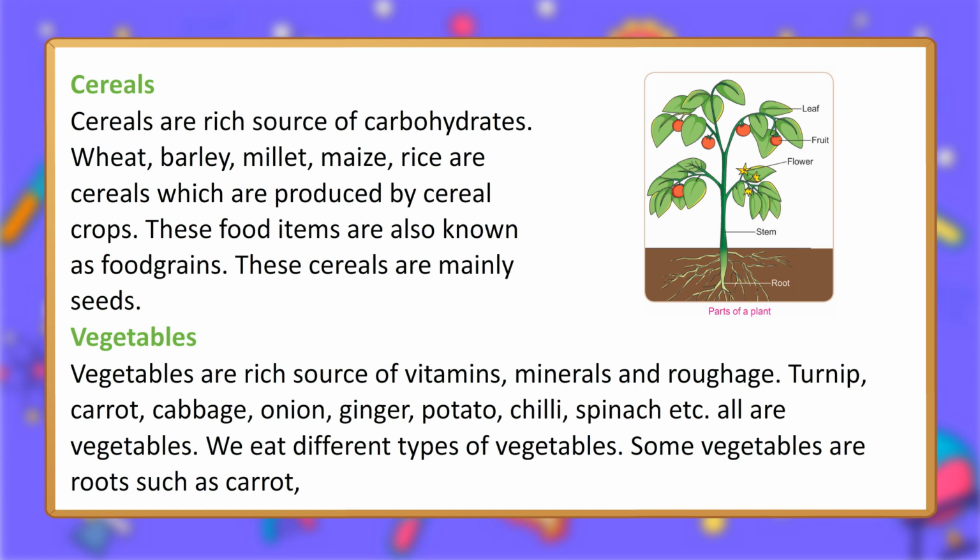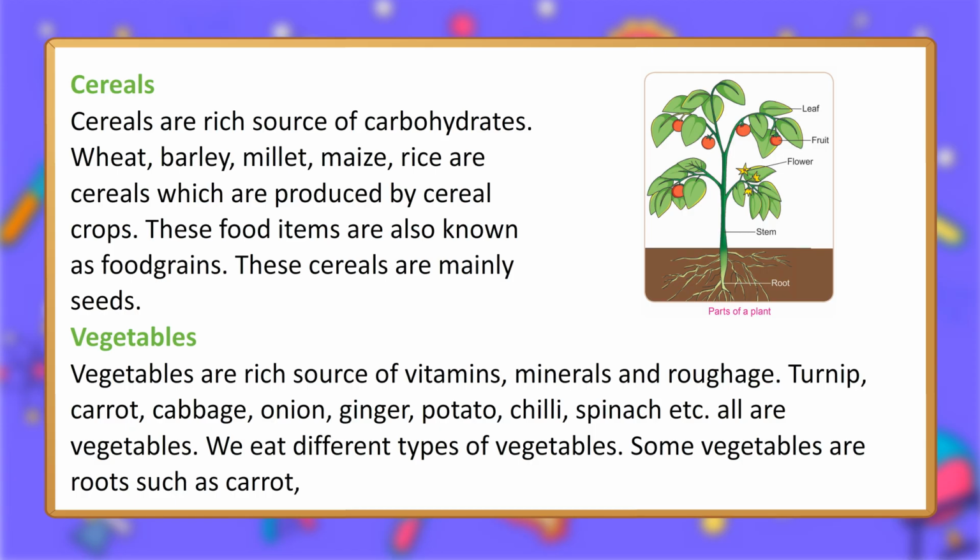Vegetables. Vegetables are a rich source of vitamins, minerals and roughage. Turnip, carrot, cabbage, onion, ginger, potato, chili, spinach etc. all are vegetables. We eat different types of vegetables.